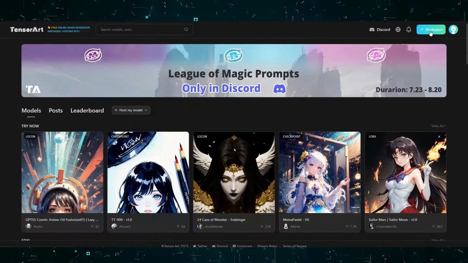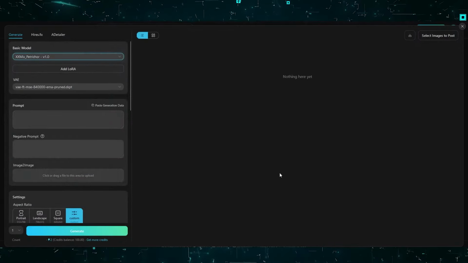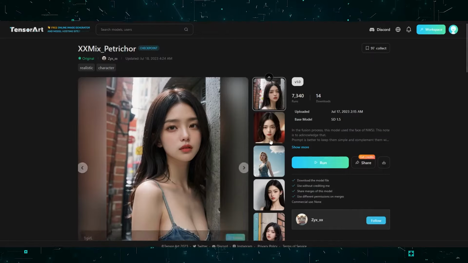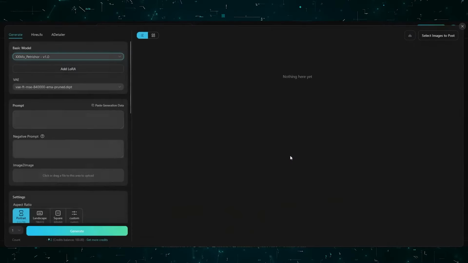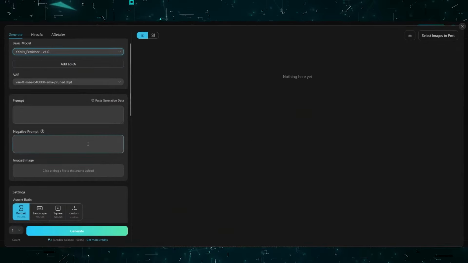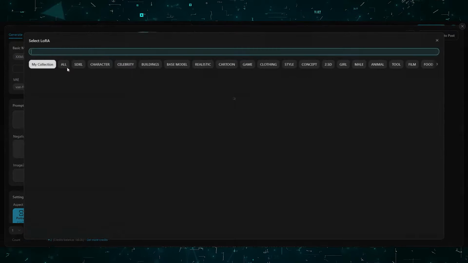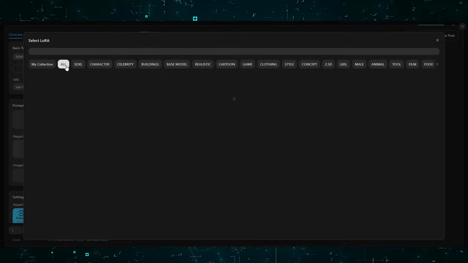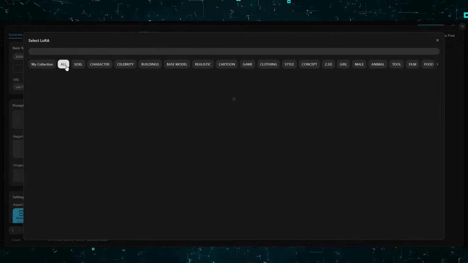Alright, click on either the workspace or select the model manually. Directly clicking on the workspace will take you to this window. First, select the base model. This is the pillar for your image creation. For me, I will pick this one and click on Select. You can mix more models by clicking on Add LoRA and get a more customized look, but I will just use the base model.